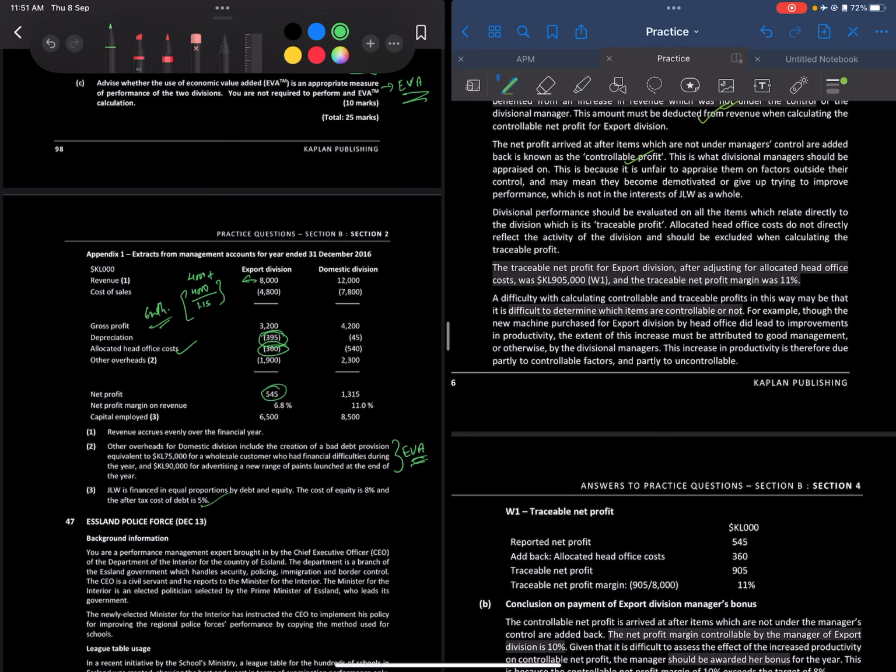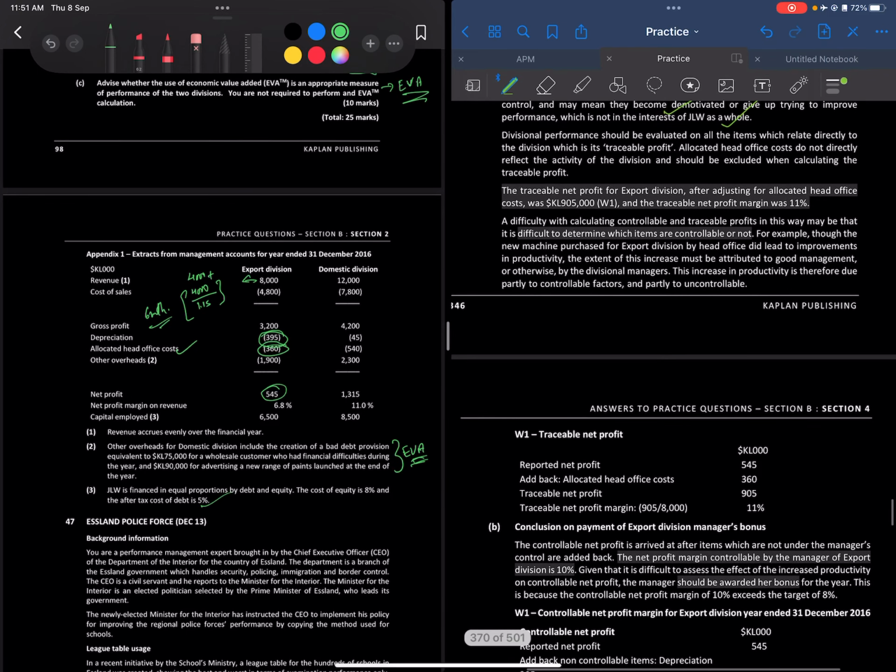It's unfair to appraise them for factors outside their control, which may lead to demotivation, and they may give up trying to improve performance, which is not in the interest of JLW as a whole. Next thing, the divisional manager should be evaluated on all items which relate directly to the division, which is his traceable profit.